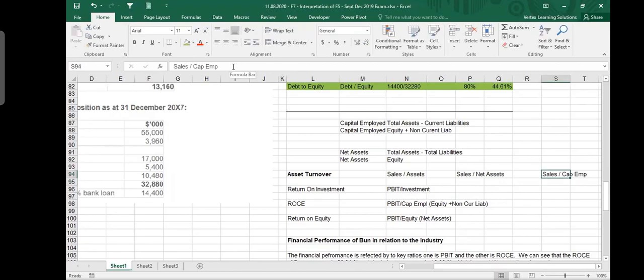This is no way. It does not come to mind, because we are talking about asset turnover, not capital employed. We are talking about assets. Assets are different from capital employed. Assets are a much bigger thing. Capital employed is always smaller, because capital employed is total assets minus current liabilities. So assets are always bigger than capital employed.